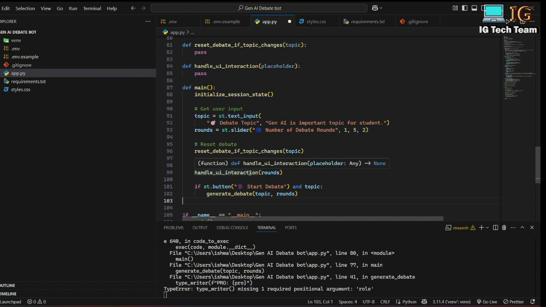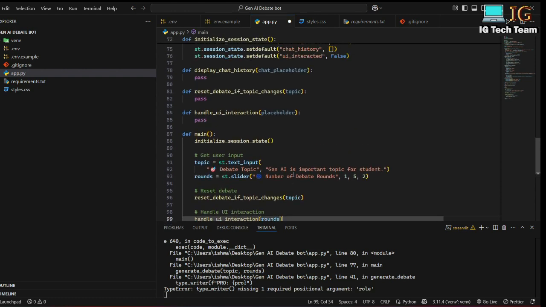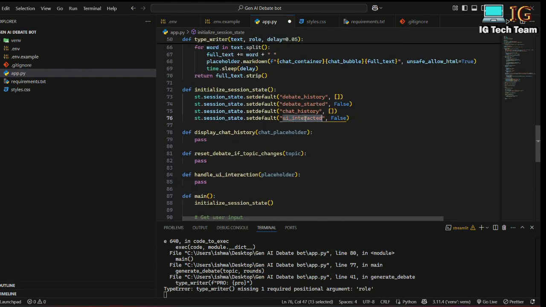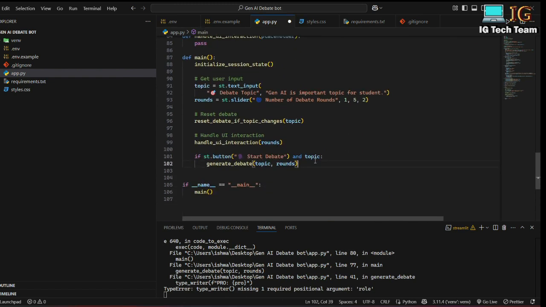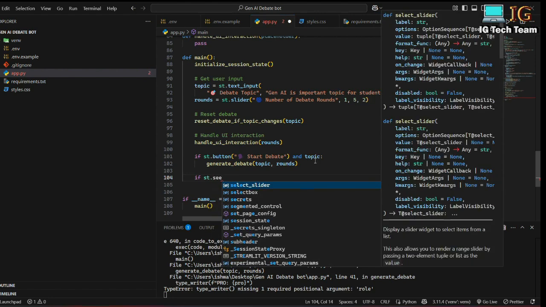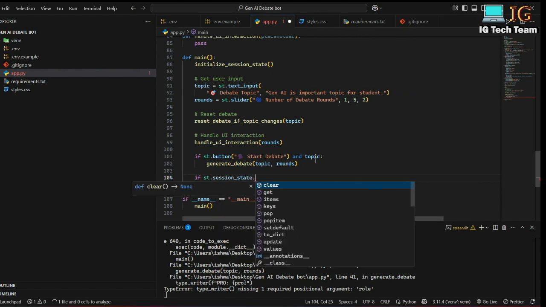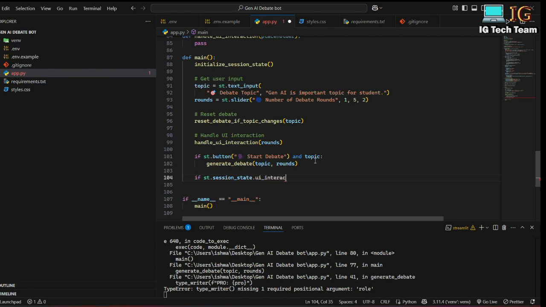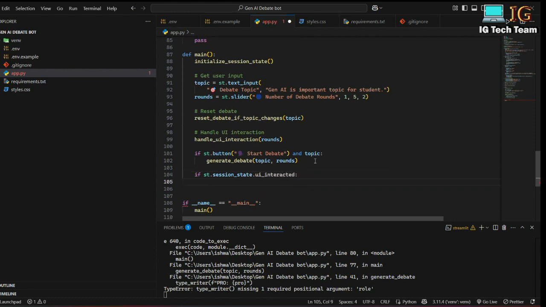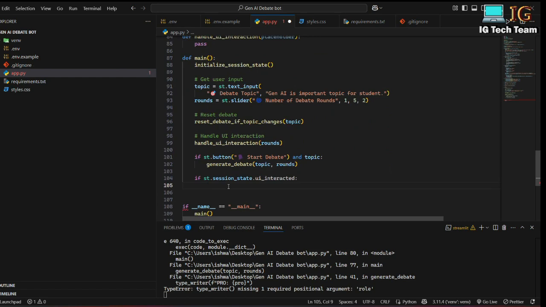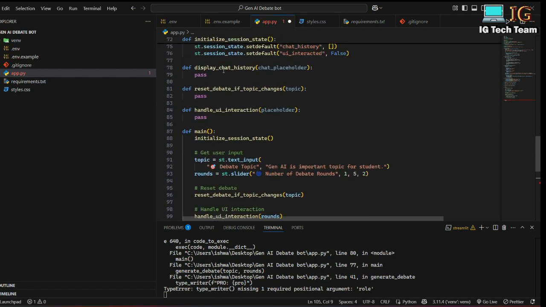The UI is interacted with in two ways: if I change the round or if I select the radio button. Right now there is no radio button, I have not implemented that, but I have implemented this round, so I am passing this round to this handle UI interaction function. Next, we have also defined this UI interacted boolean variable. What I can do is write here: if st.session_state.ui_interacted, I can call this function display chat history. That means if I interact with the UI, I have to display this chat history again.